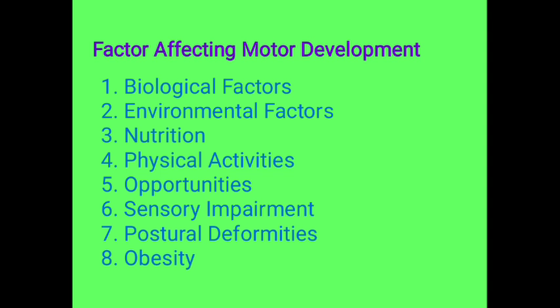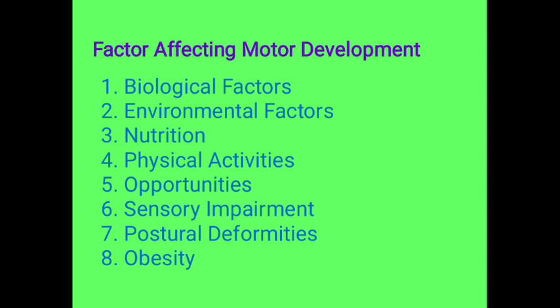The second factor affecting motor development is the environmental factor. Here you can see that research studies find that the environment plays a very important role. If the child gets a good environment and is encouraged in more and more physical activities, then the chances of development of motor activities will be more. And if the child is not encouraged or motivated towards motor activities, then you can see a slow rate of motor development among the children.